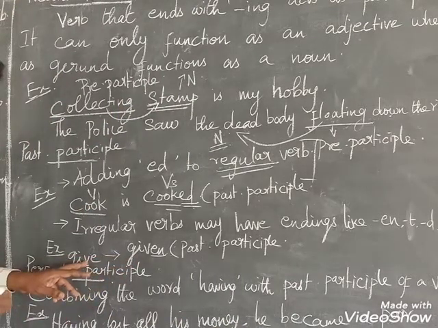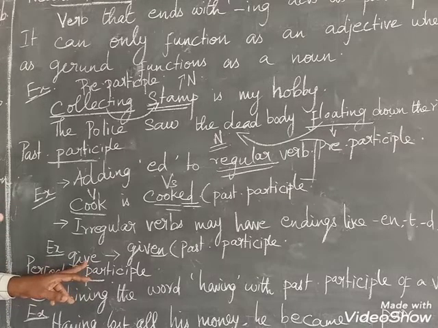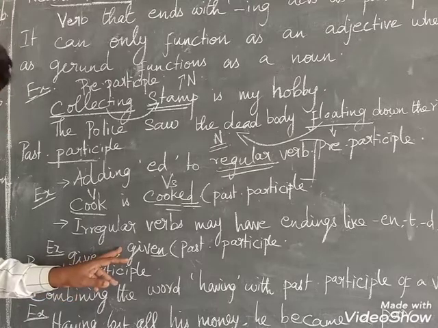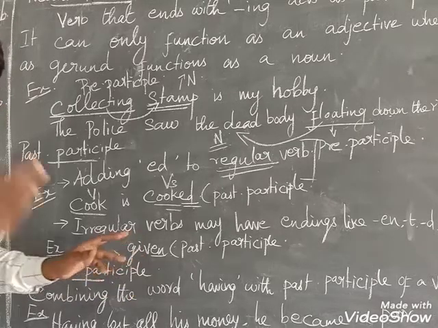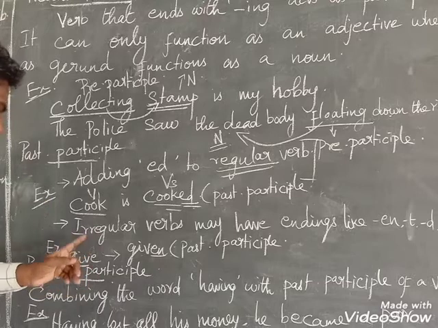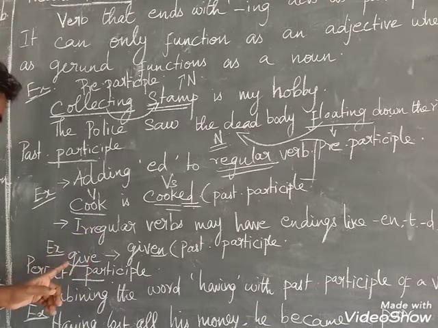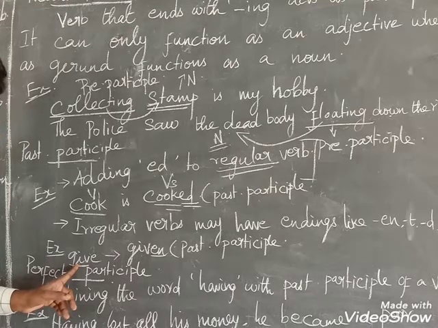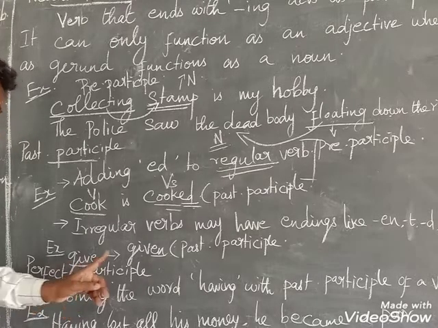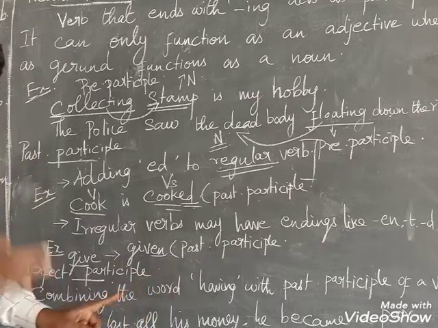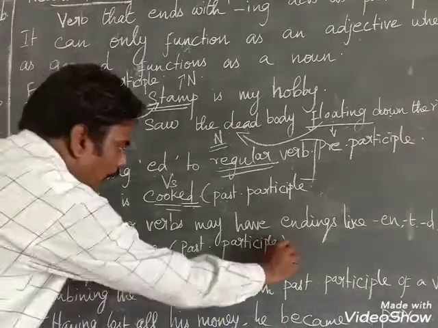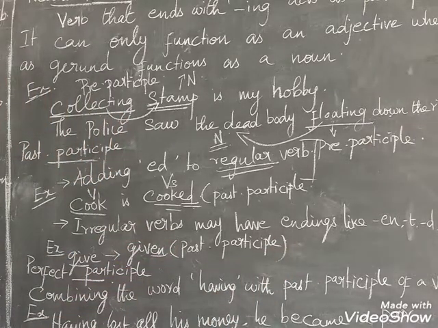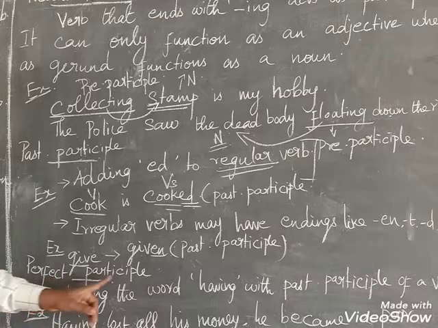The verb changes in all the forms: the present tense verb give becomes gave in past tense, then given as the past participle. It always changes, so it is called an irregular verb. Here it ends with en. So that is past participle. Then at last is perfect participle.